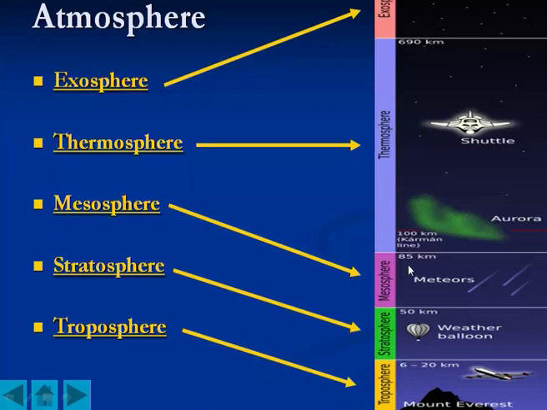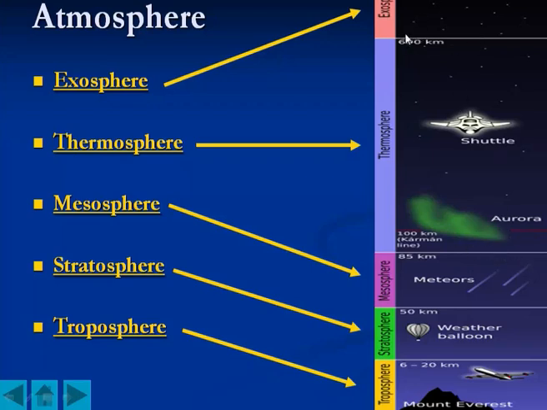Thereafter, around 85 kilometers, there is the mesosphere, where we see meteors and everything burning. Thereafter there is the thermosphere, where our shuttles and satellites roam. It is around 690 kilometers high, around a 100 kilometer zone.